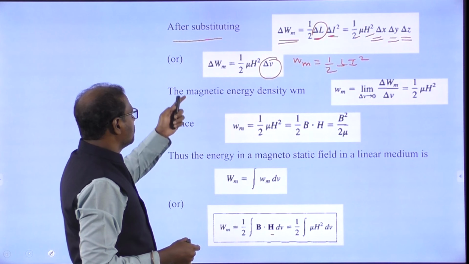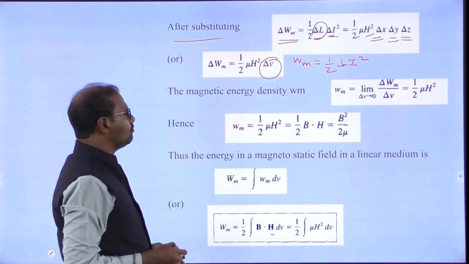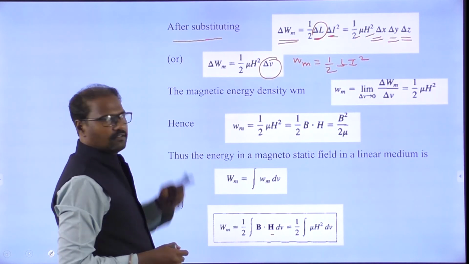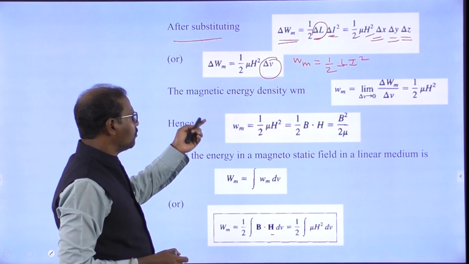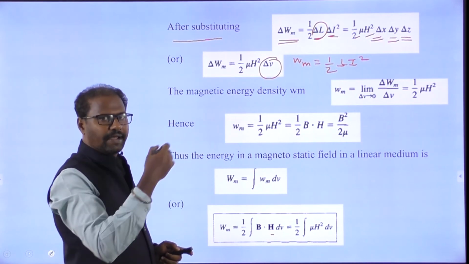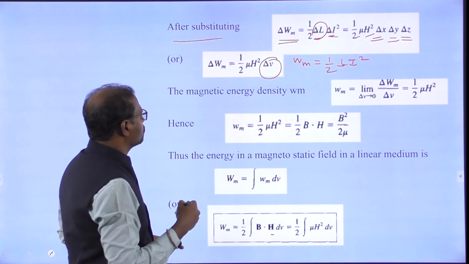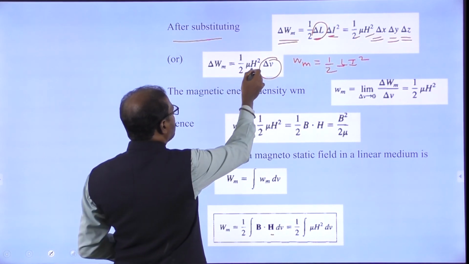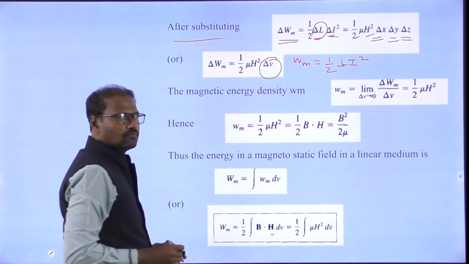We can write delta Wm equal to 1 by 2 mu h squared delta v. V means volume, because I have taken a volume. In the volume, what is the energy level? Magnetic energy stored. What is the magnetic energy stored? So delta Wm equal to 1 by 2 mu h squared delta v.